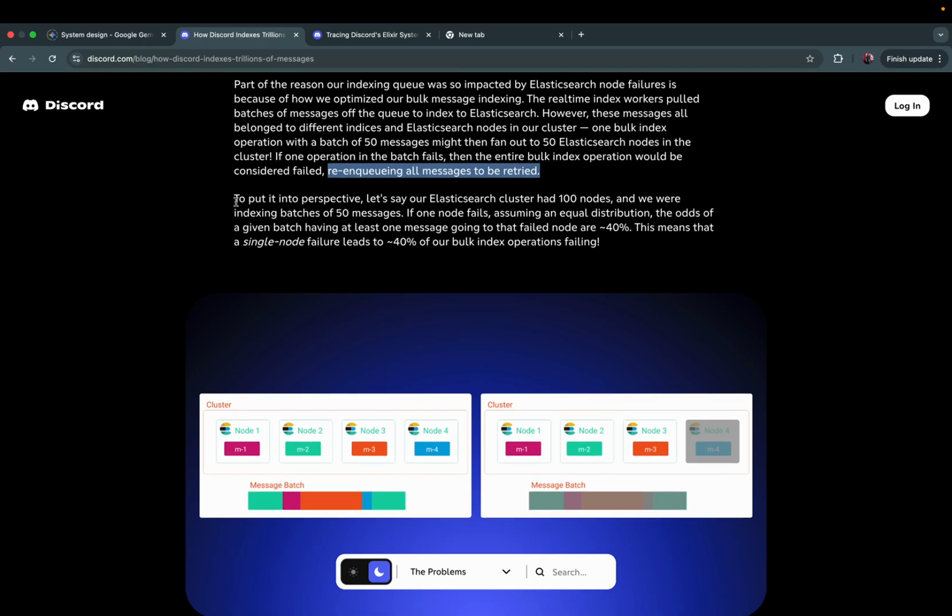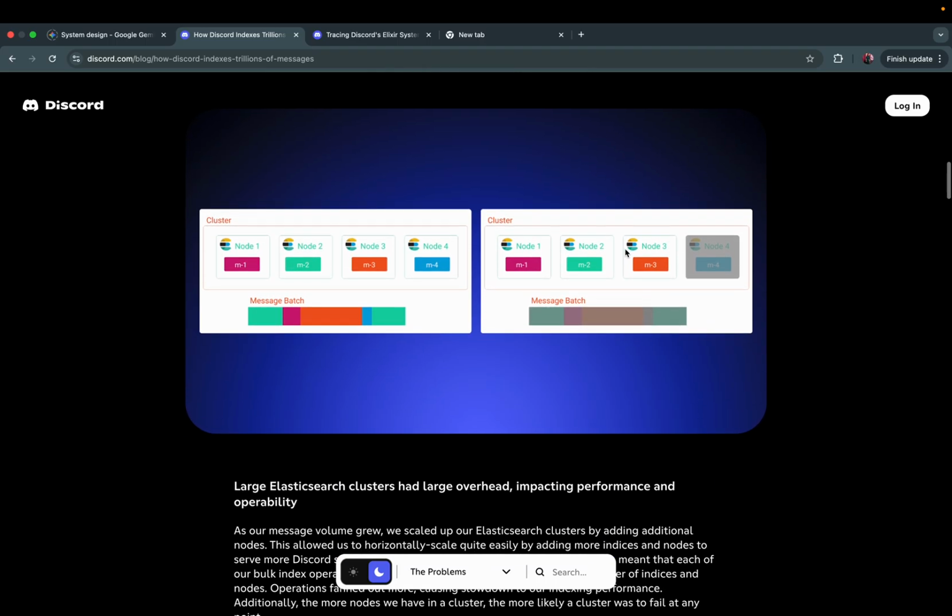To put it into perspective, let's say the Elasticsearch cluster had 100 nodes and we were indexing batches of 50 messages. If one node fails, assuming an equal distribution, the odds of a given batch having at least one message go to that failed node are about 40%. This means that a single node failure leads to 40% of our bulk index operations failing.